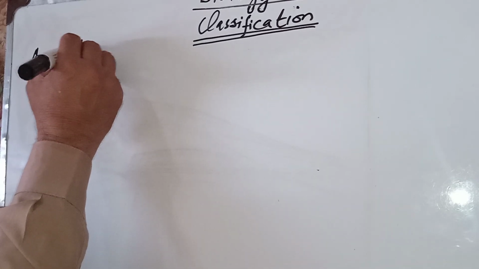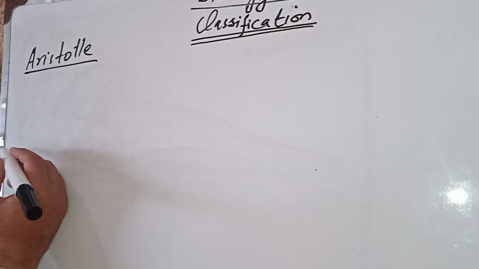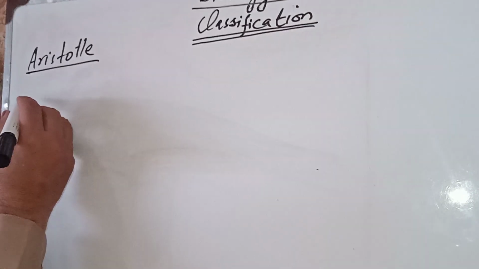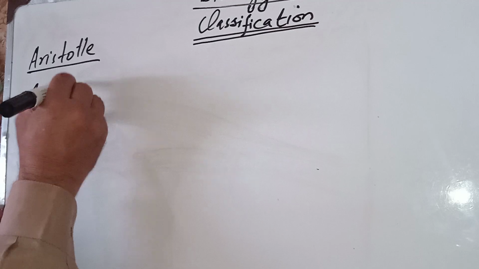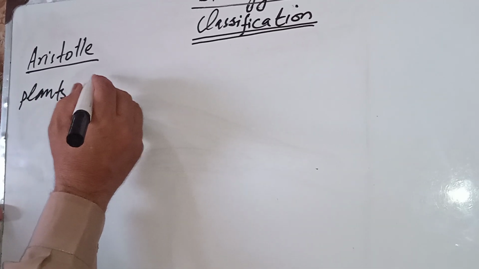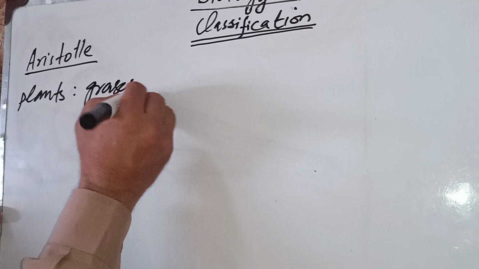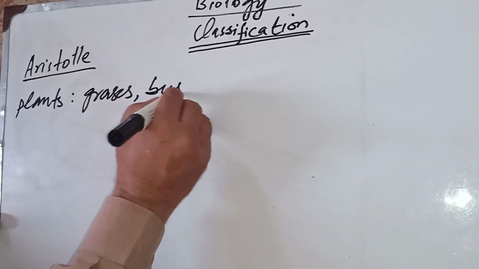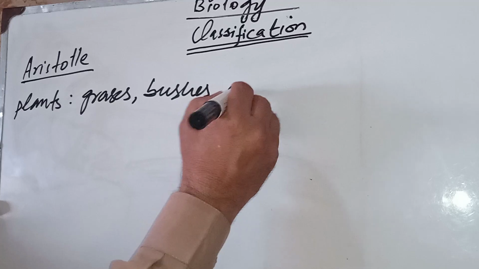According to Aristotle, the plants are grasses, bushes, and trees.